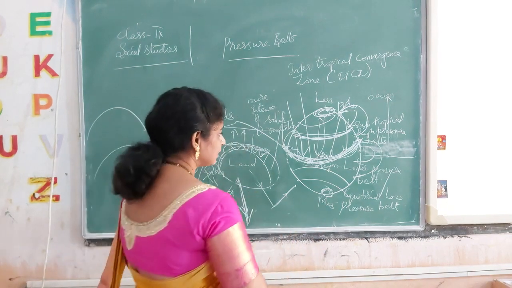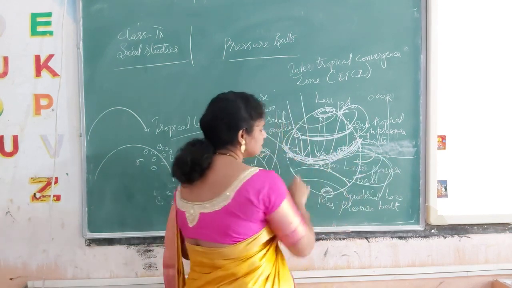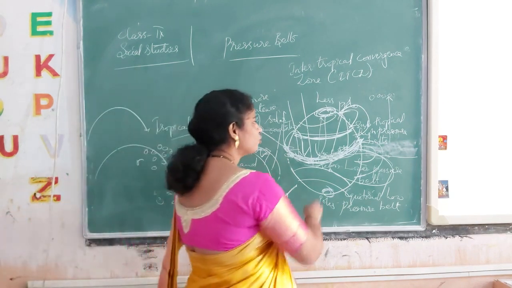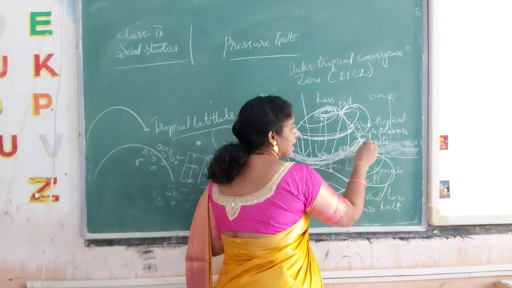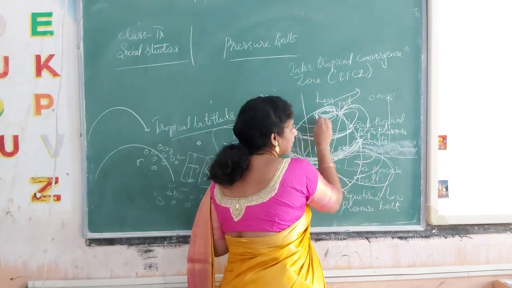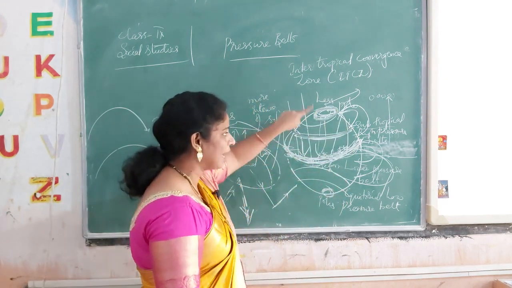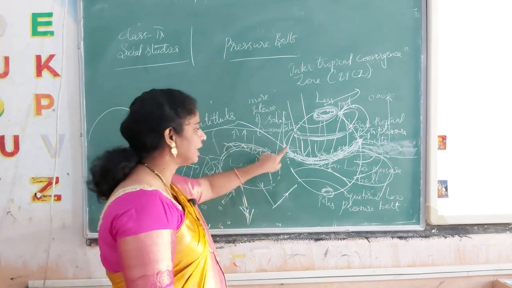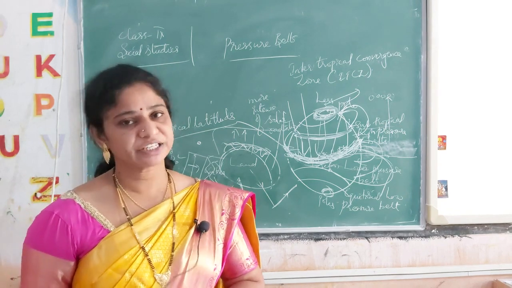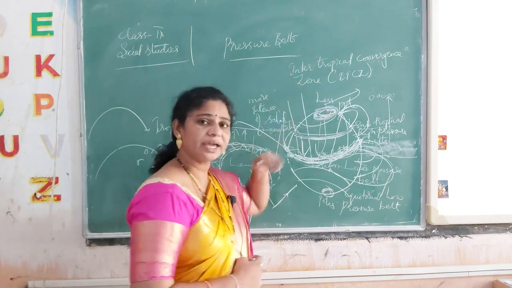See here, I said these are the low pressure belts. That is a little bit of a heat region. The equatorial region has a moderate to high temperature, but very cool regions are seen in the polar regions. Why? Because of the subtropical high pressure belts. This one is subtropical, this one is a completely high pressure belt, and this one is the equatorial pressure belt. Low, sub, high. Okay, low, sub, high.